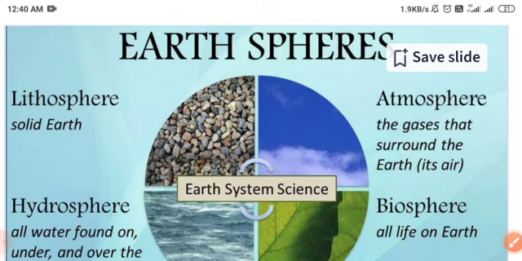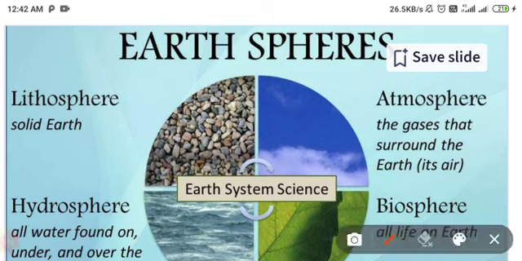Let's start this class and know how Earth interacts and creates a biosphere as a space for living. Okay, let's start these discussions. First of all, Earth spheres. The Earth spheres are called lithosphere, atmosphere, hydrosphere, and biosphere. What is the meaning of a lithosphere?